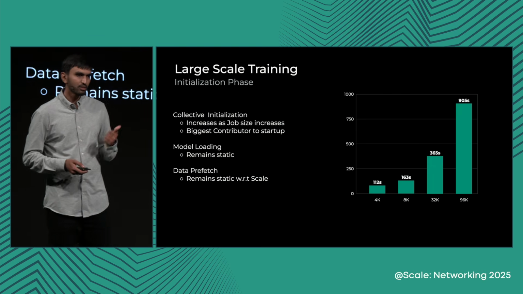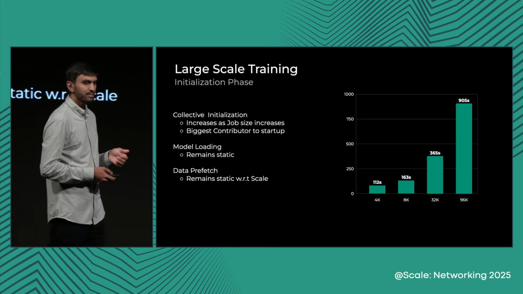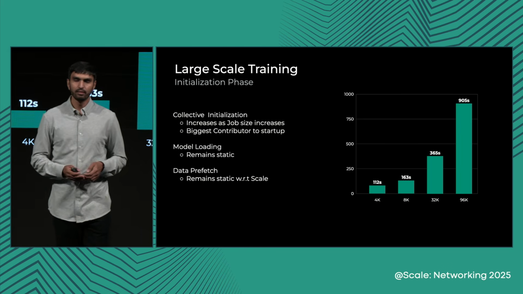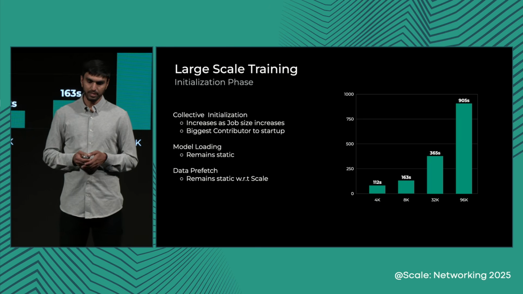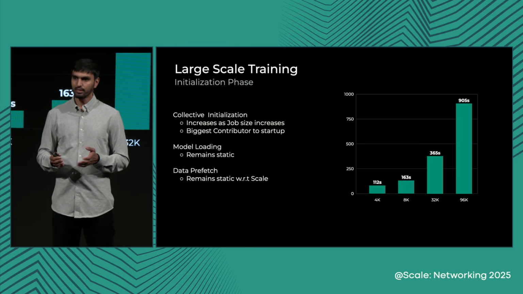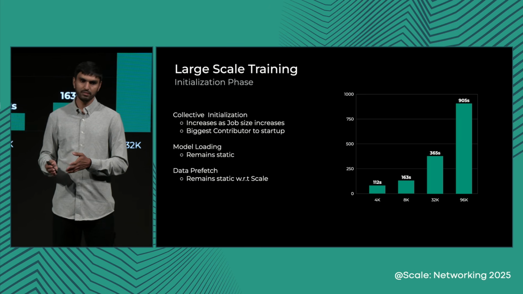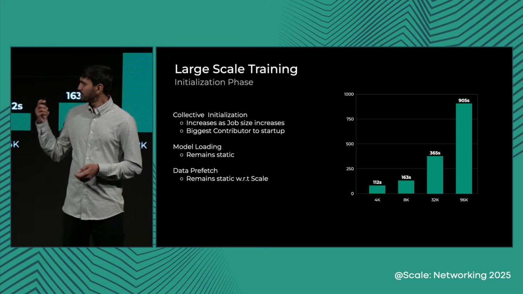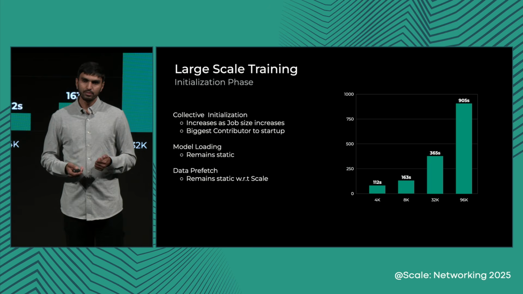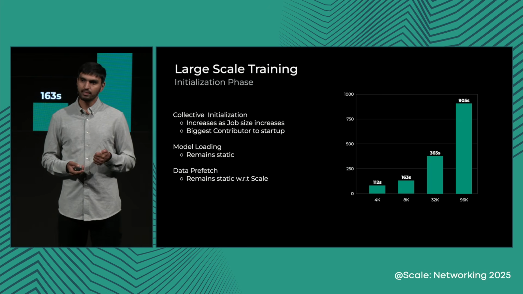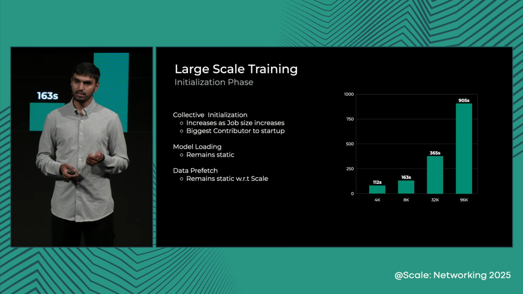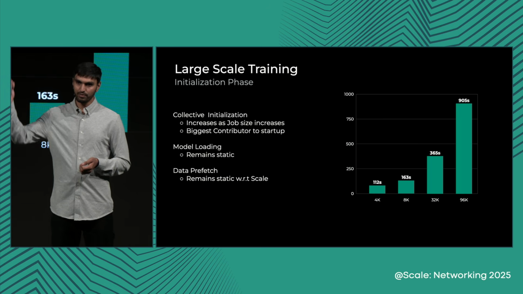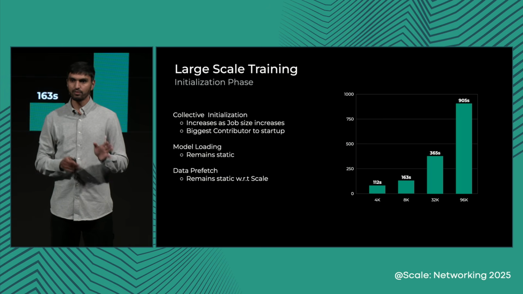The thing is, as we scale the job, the collective initialization time increases because it's directly correlated with the number of GPUs involved in the training process. However, model loading and data prefetching more or less remain static with respect to the size of the model and data involved. As we can see in this diagram, at 4K scale, collective initialization takes only 112 seconds. At 96K scale, we anticipated it to take 15 minutes just for the collective initialization.